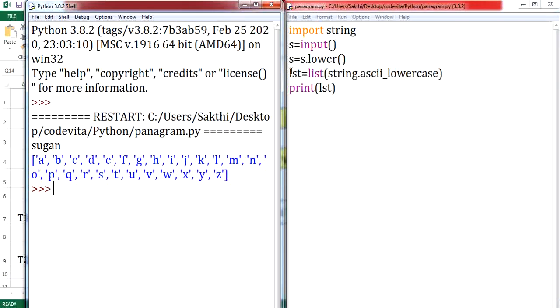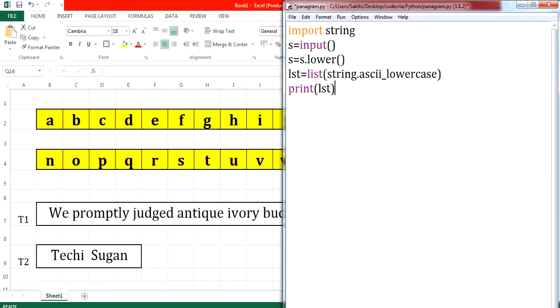Your first process is done, and now I am supposed to take character by character in this list and compare with the given string. Now we are supposed to take character by character from the list and check with the given string. For that, we need an iterator, for i in list. So I'm going to take character by character from the list. So this is not required, let me comment it out.